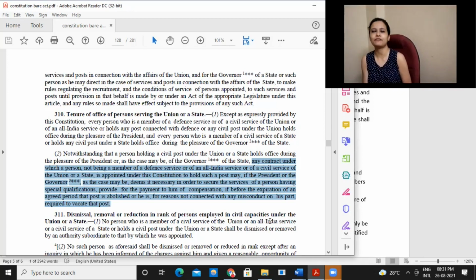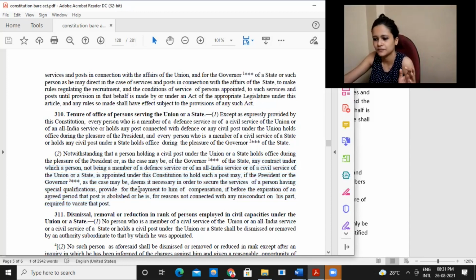Otherwise, take for example, the president feels that, okay, fine, this person is holding a certain position, but we have got someone better qualified who can serve this position, so we need to remove this existing person and appoint this better person. In such cases, the president or governor just cannot remove the person. They will have to pay necessary compensation, payment to him of compensation. So the person must be compensated because he was removed from his position before this agreed period, before the agreed time frame.